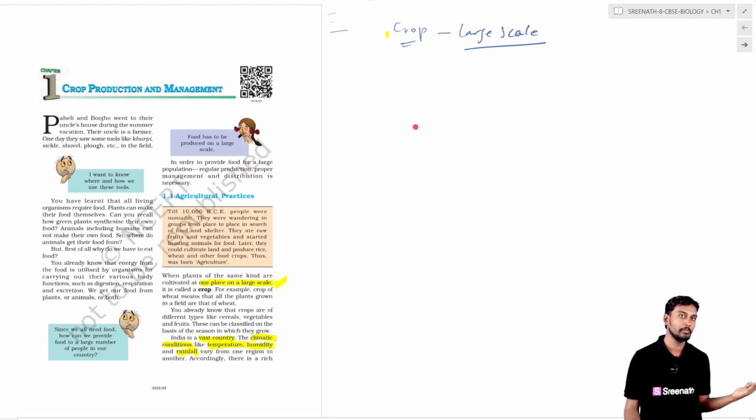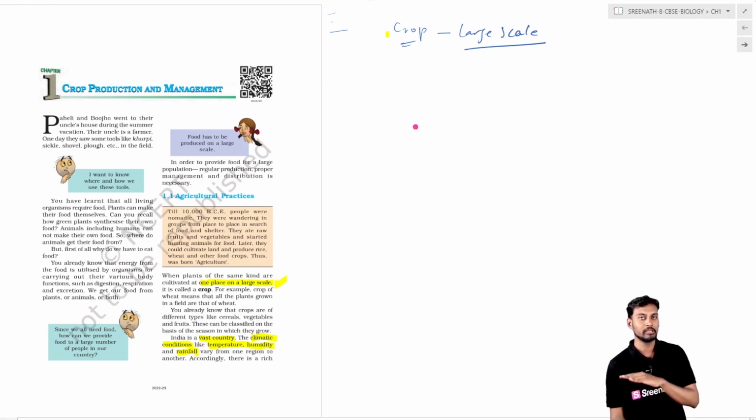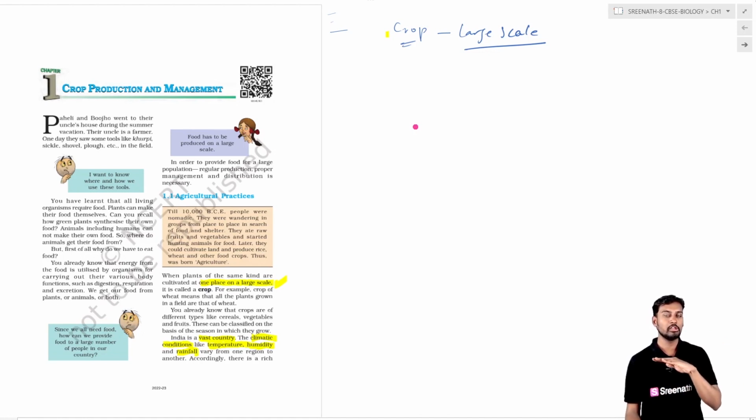For example, when you see a maize crop, the entire 1 to 2 acres will be maize. When you see the rice crop, it generally consists of paddy, which is grown over 1 to 2 acres by the farmers.